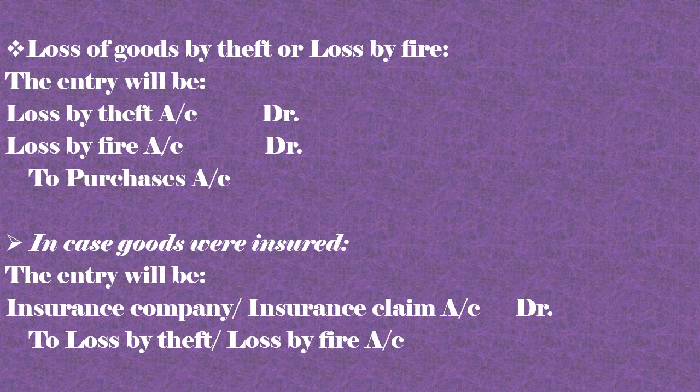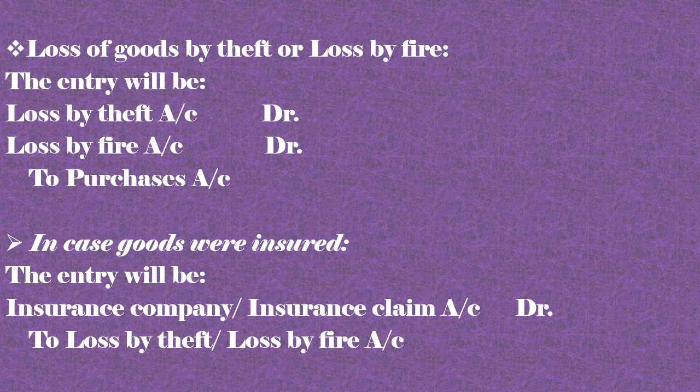So here we are showing a due, that this amount as a premium has been given to the insurance company. So first we will show the due of the goods that has been insured.